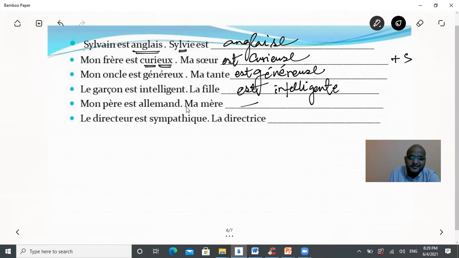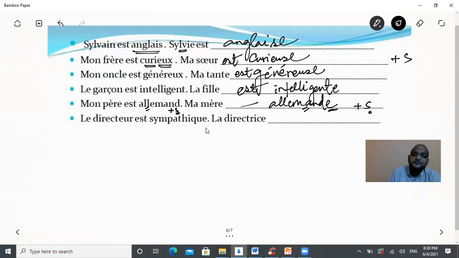Mon père est allemand. Allemand is German. Ma mère est allemande. Allemande is German, but the feminine form of the nationality. So there are four forms of nationality as well. Allemand, adding extra S to this masculine part, and adding extra S to this feminine part. So one Allemand, the second one Allemands with S, the third one is Allemande and with extra S as the fourth form.